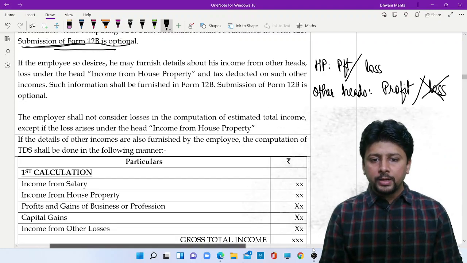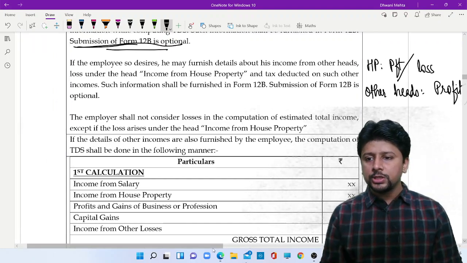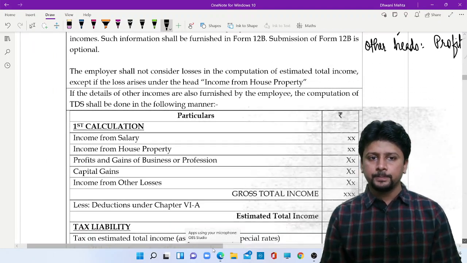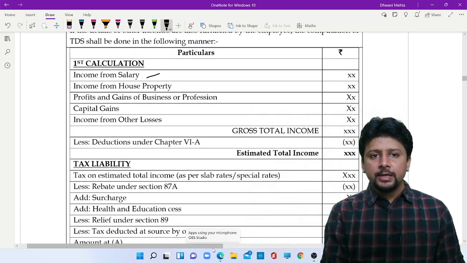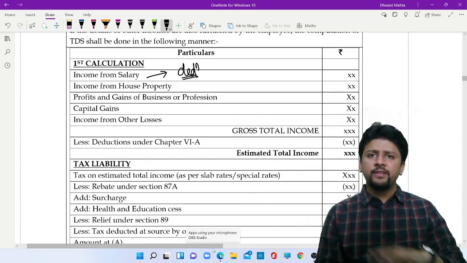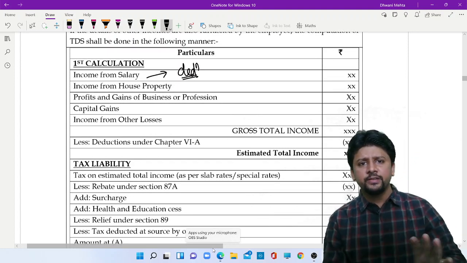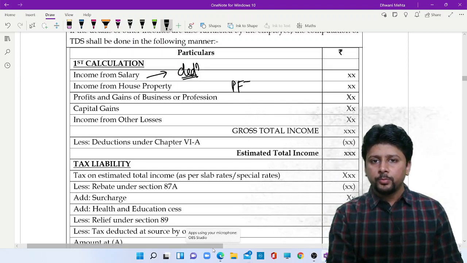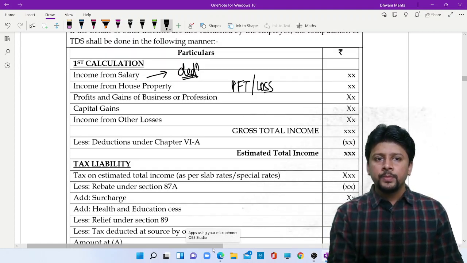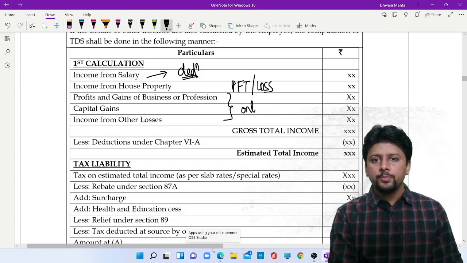You will have to do, as an employer, you will have to do your calculations in two parts. First, take the salary income. When I say salary income, it means all the permissible deductions have to be considered. Everything, deduction, exemption, perquisites, everything. Consider house property, profit or loss, anything. But other heads, only profit.